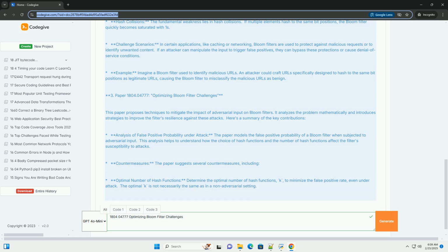Capacity. Choosing an appropriate capacity is also essential. If you underestimate the number of elements that will be inserted, the false positive rate will increase.